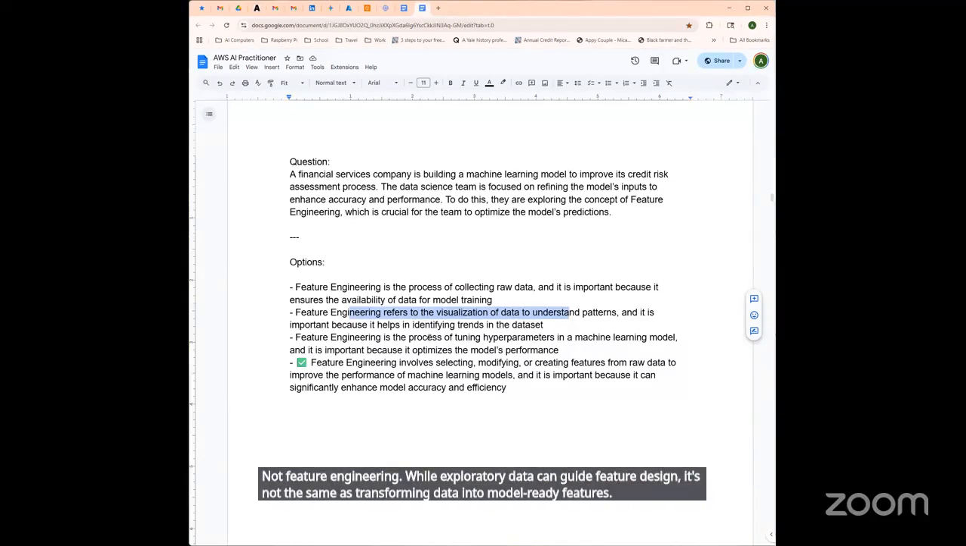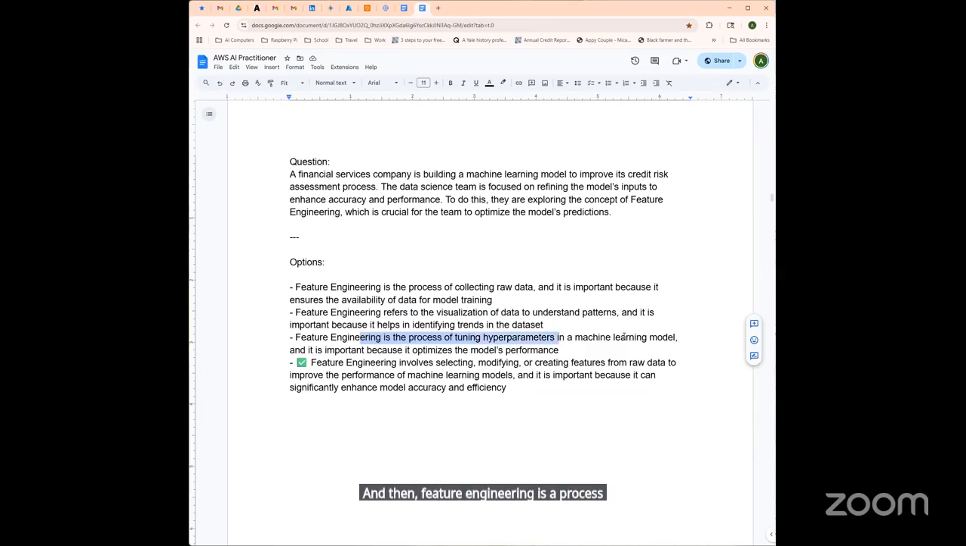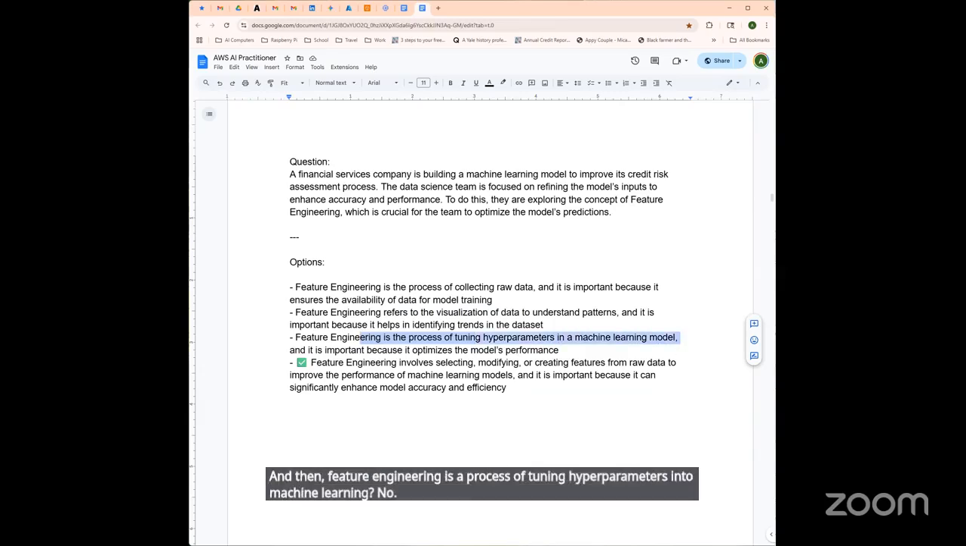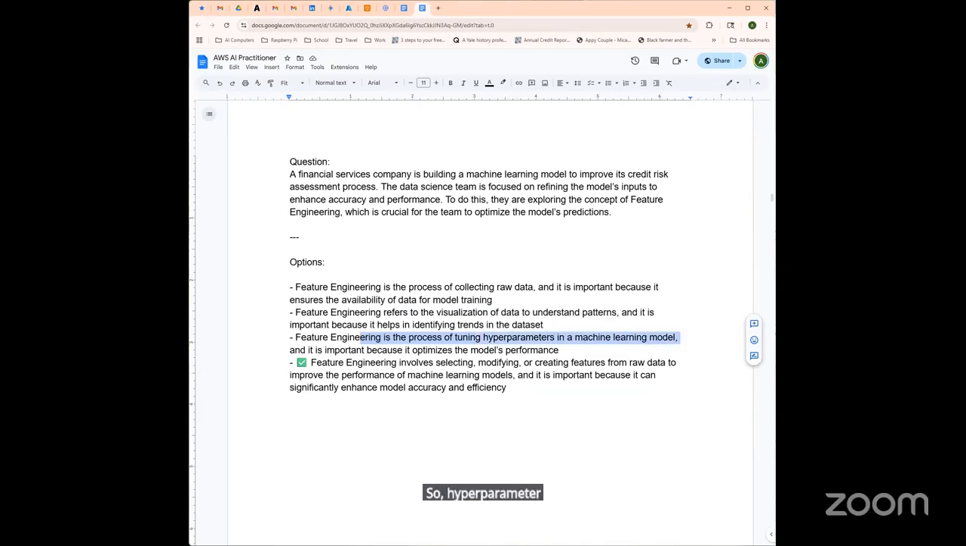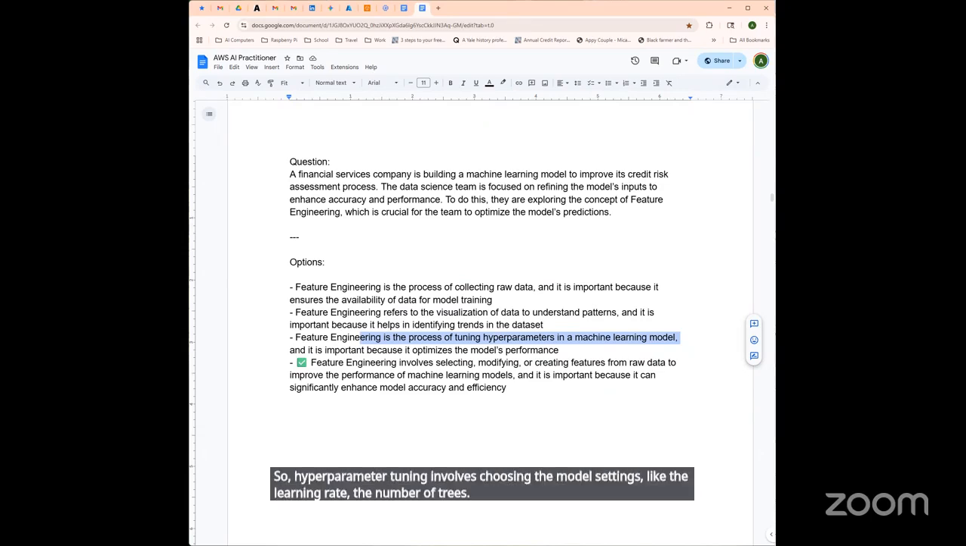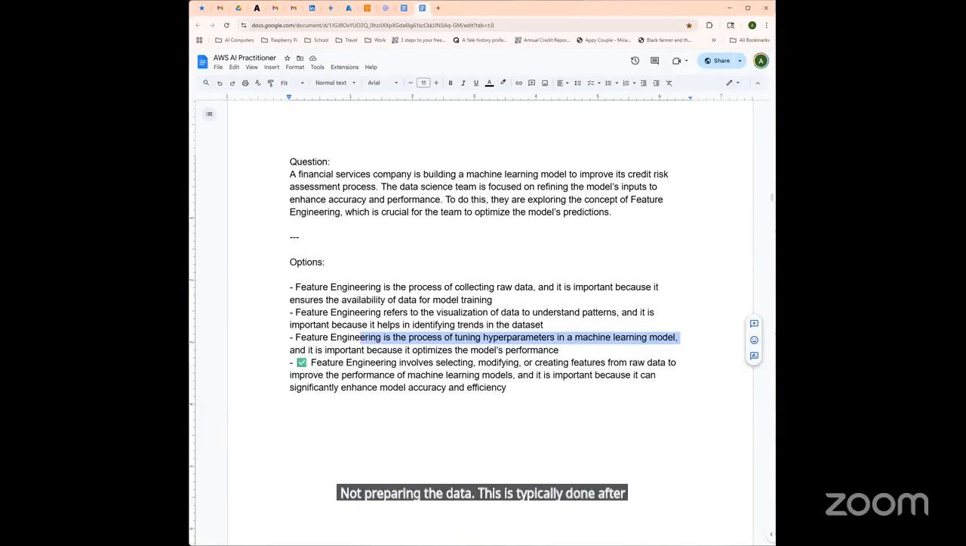And then, feature engineering is a process of tuning hyperparameters in a machine learning model. No. Hyperparameter tuning involves choosing the model settings like the learning rate, the number of trees, not preparing the data. This is typically done after features are engineered. All right, next question.